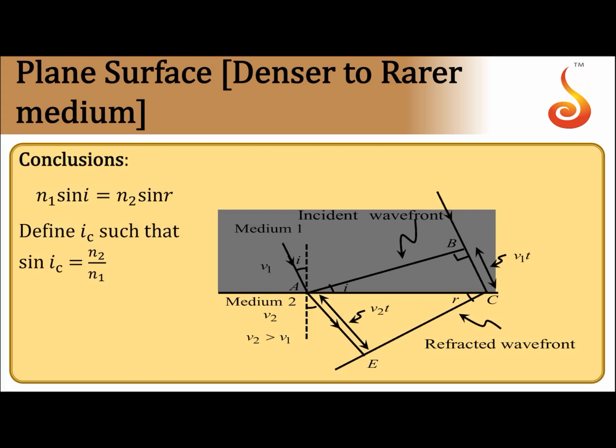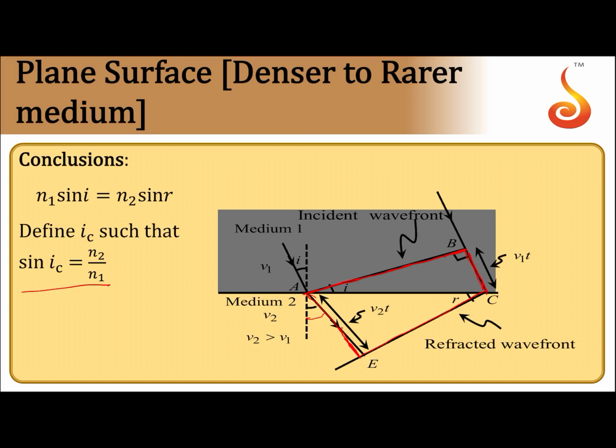Yes, proceeding further. Suppose light is traveling from denser to rarer medium, then this is the incident wavefront, AB is the incident wavefront, and EC is the refracted wavefront. Here this is V1 into t, this is V2 into t. So V2 t will be larger than V1 t. Notice one thing here, the refracted ray bends away from the normal, but in the previous case it was bending towards the normal.